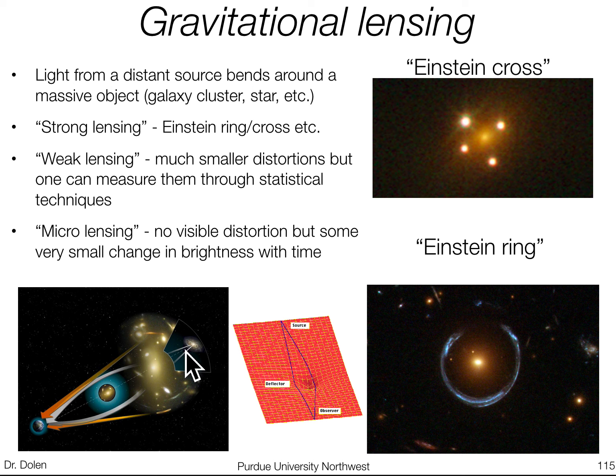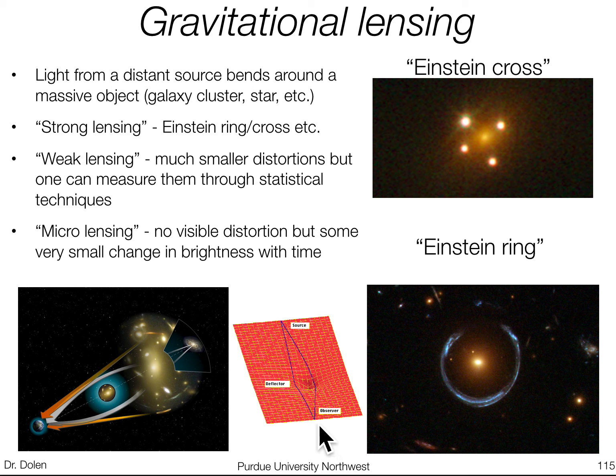And so the light that originates here, we actually observe it coming from over here because it kind of bends around this heavy object. Right? So you can actually see light twice from the same object in some cases.